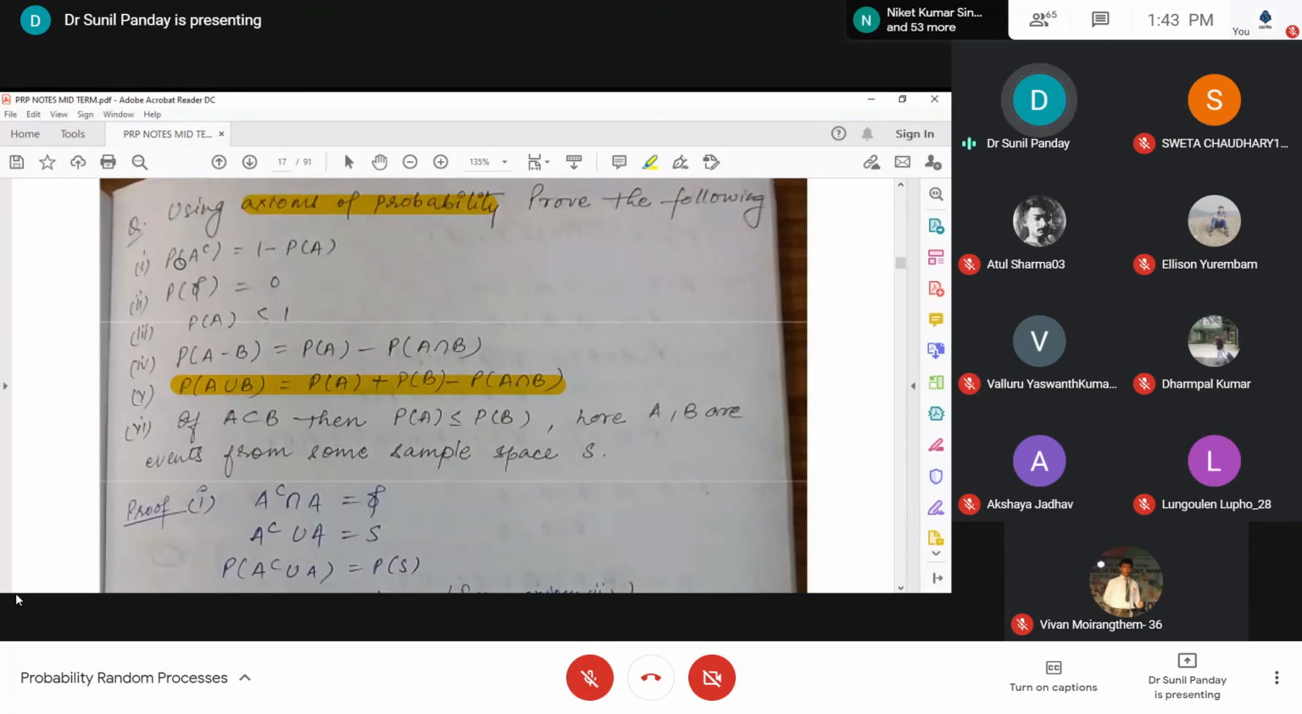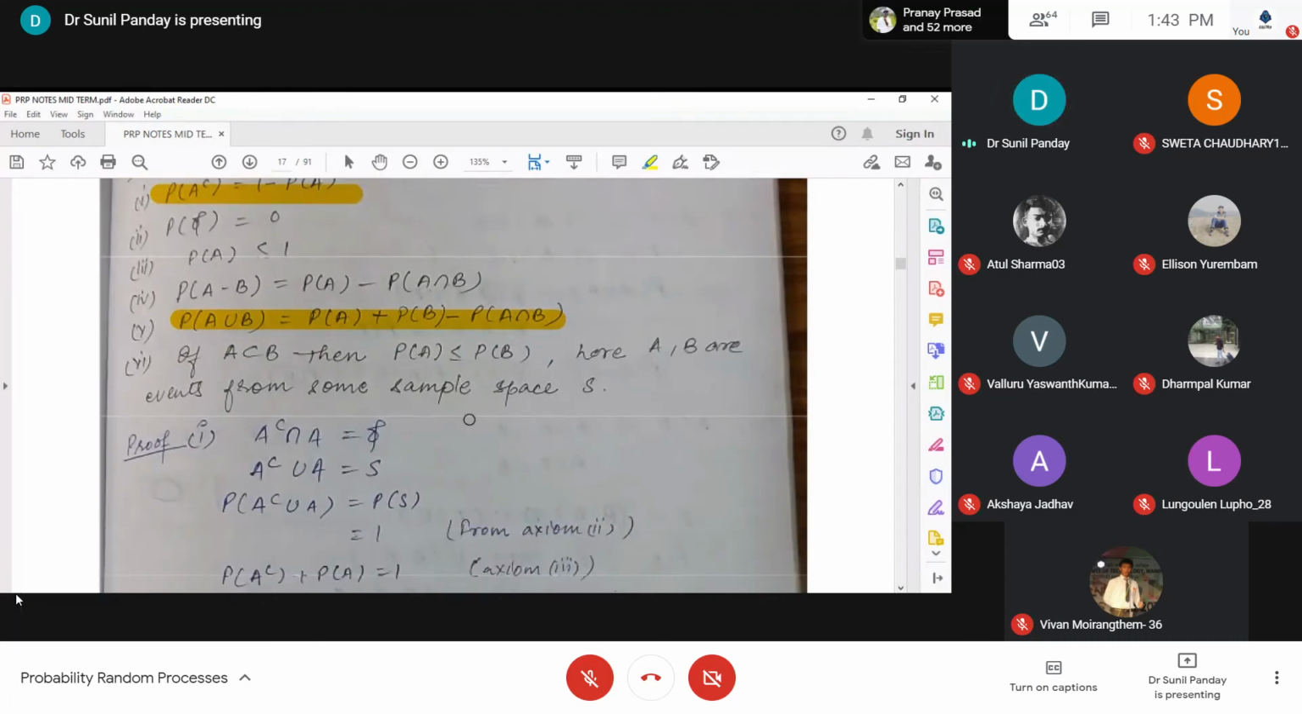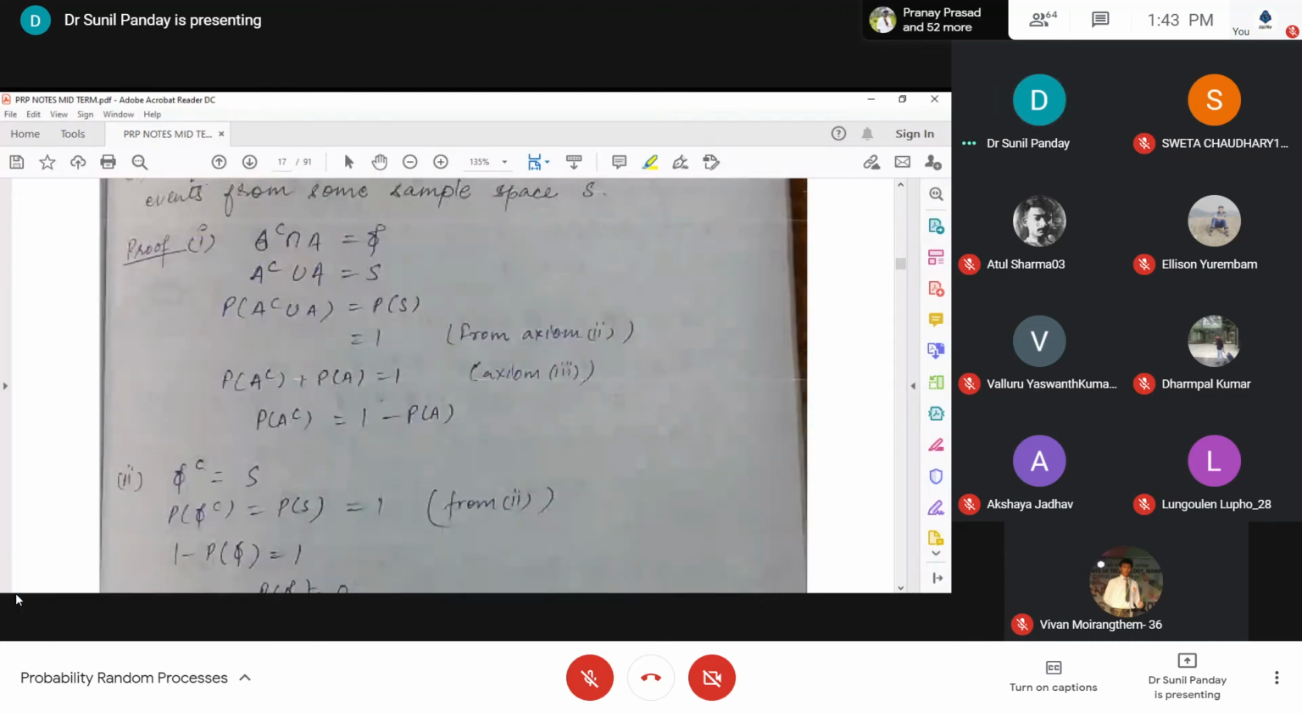So the first one is: probability of A complement is equal to 1 minus probability of A. First I have to prove this one. So how will we prove it? You know that from the definition of complementary events, they are mutually exclusive. That means A complement intersection A is empty, and A complement union A is the total sample space.